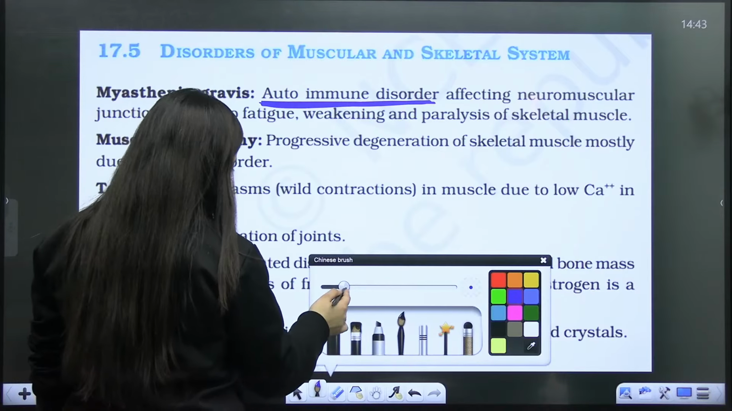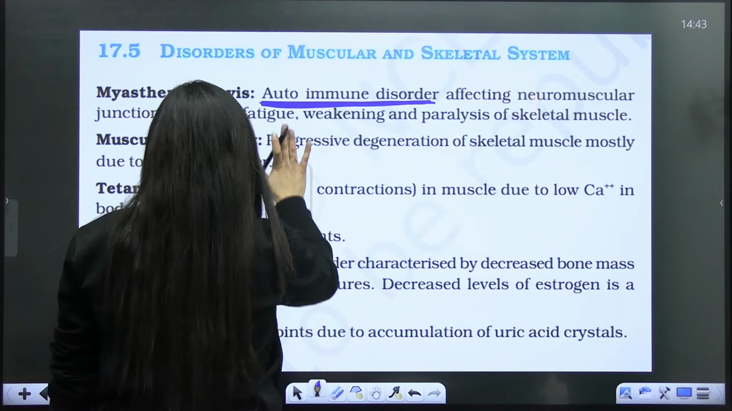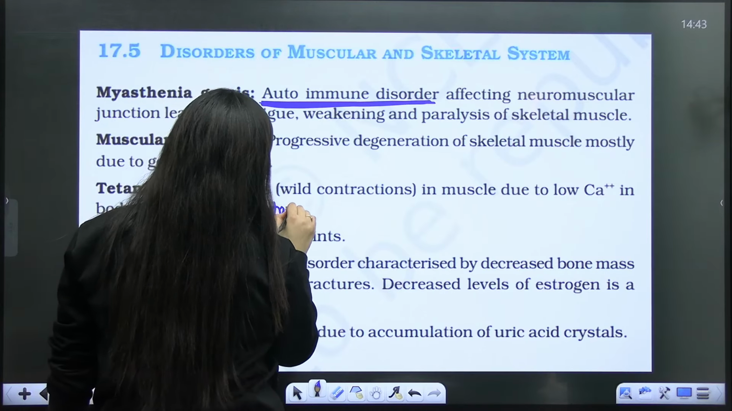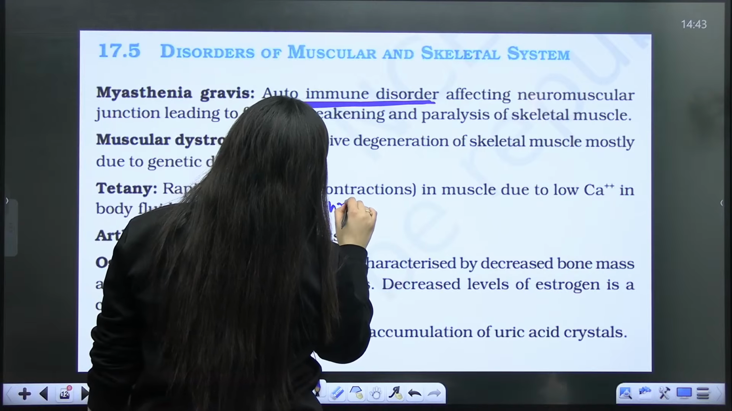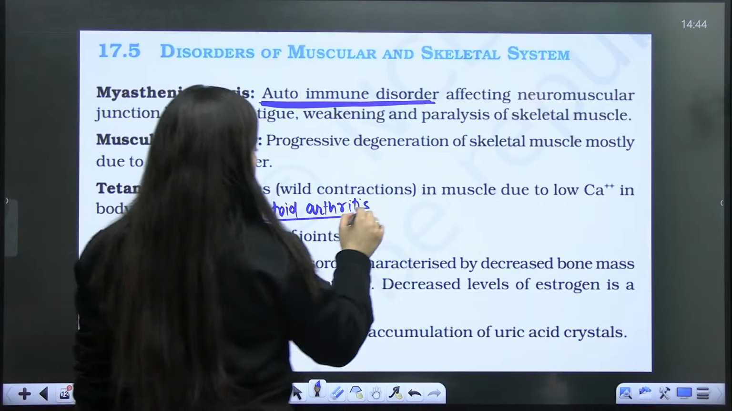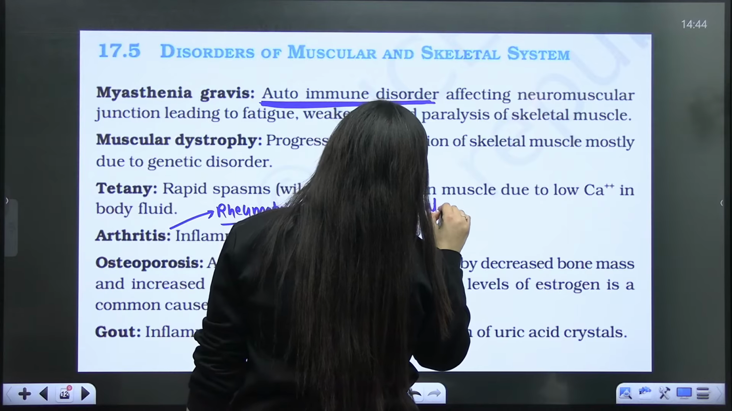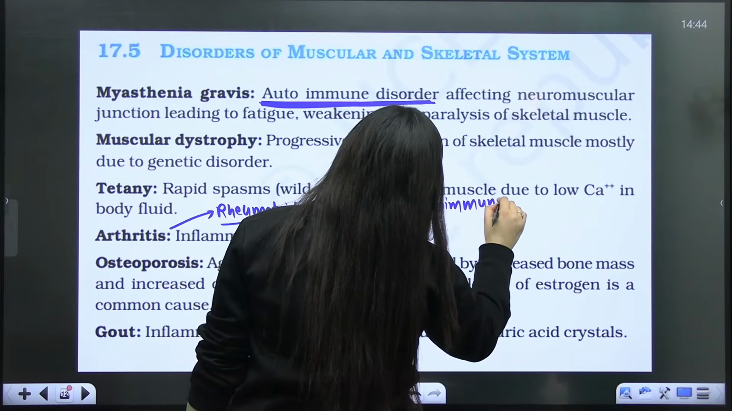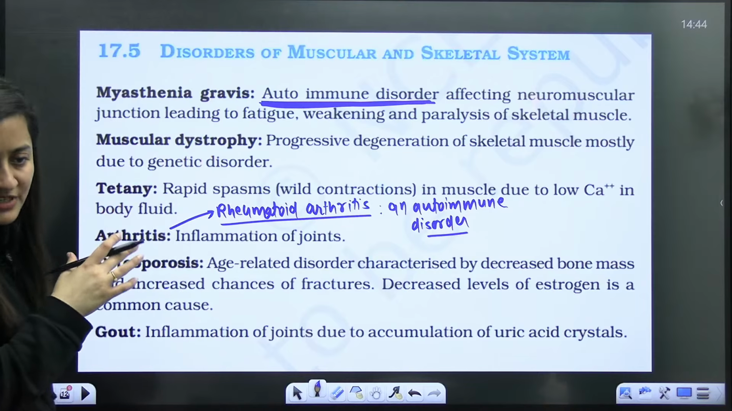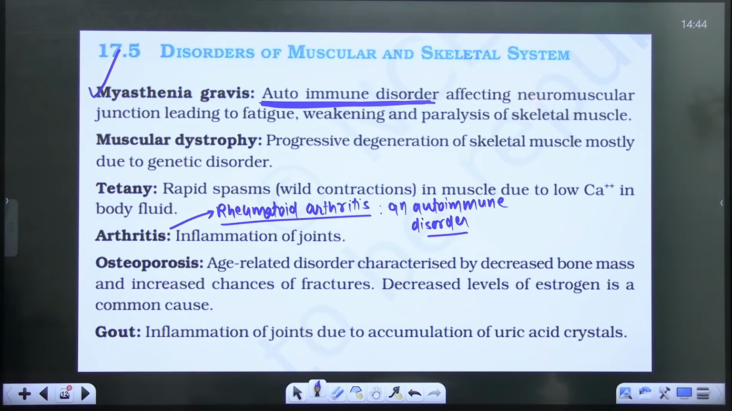So other than this, I'm highlighting it here, rheumatoid arthritis. Arthritis has different types now. Rheumatoid arthritis is also an autoimmune disorder. Am I clear? So, myasthenia gravis, firstly let's talk about that. It is basically affecting the neuromuscular junction. So it is an autoimmune disorder.